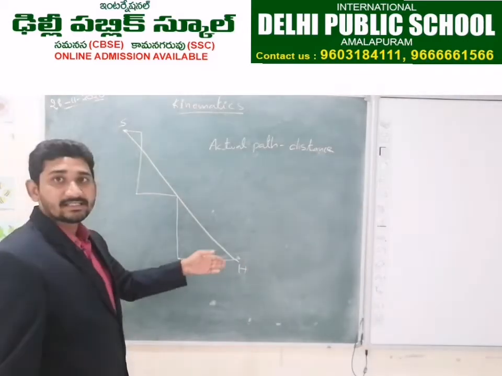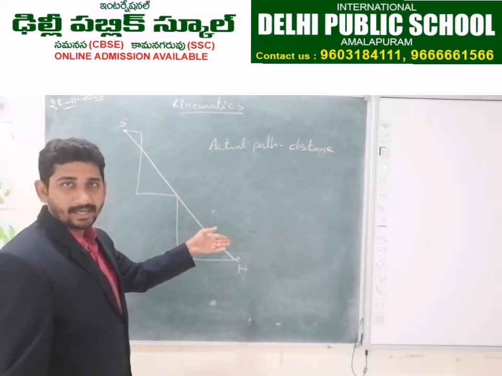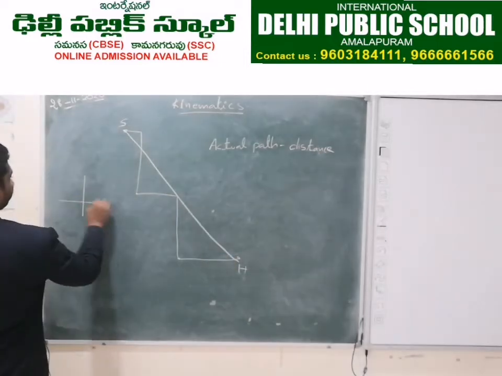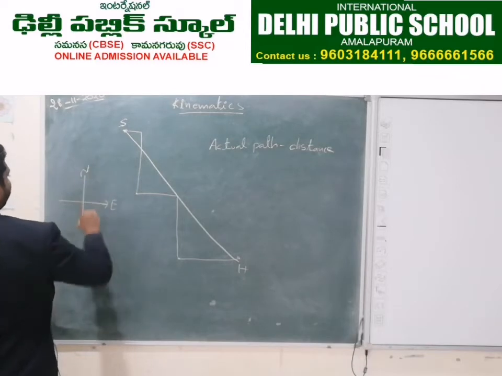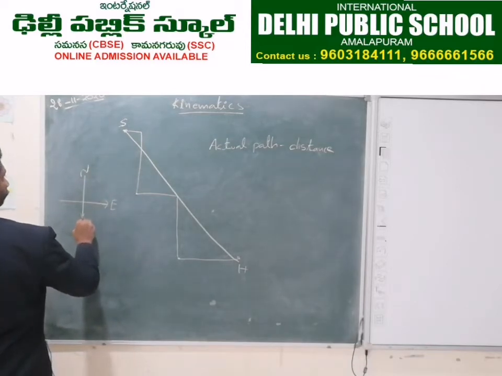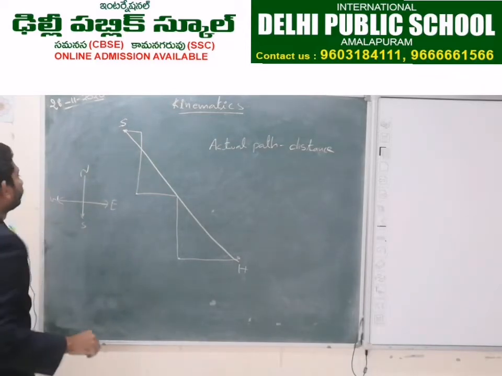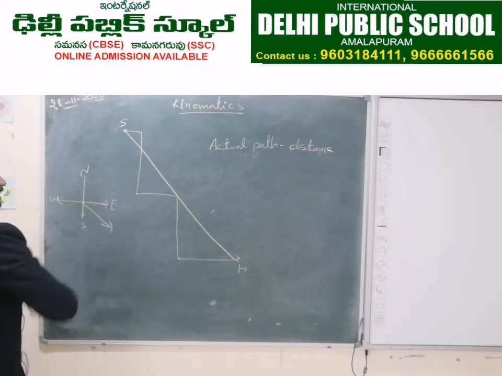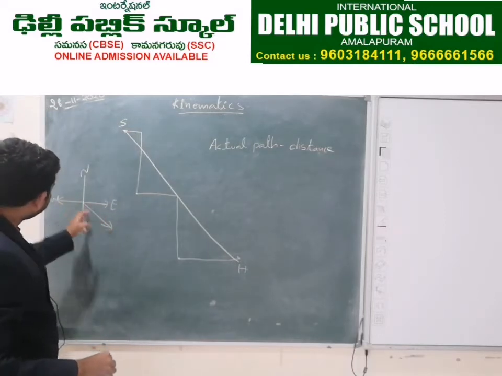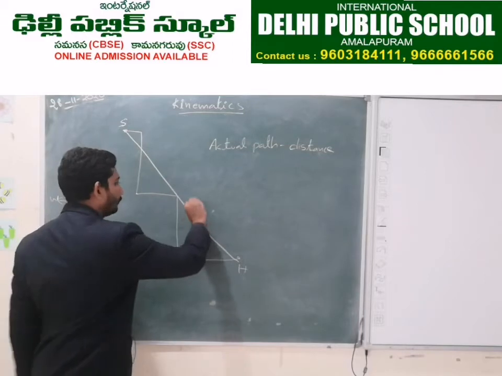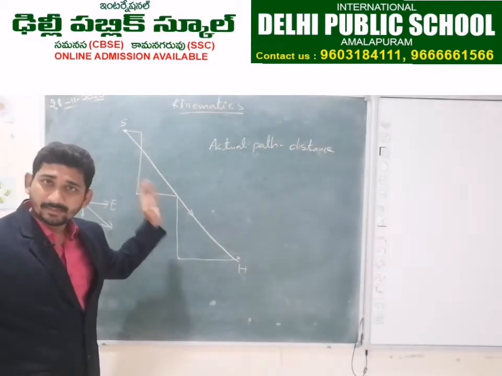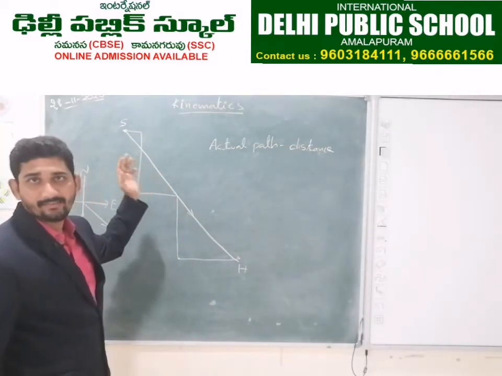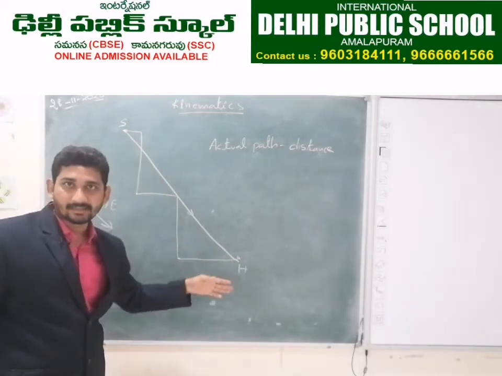The path will be a straight line and it has some direction. So he should go in the southeast direction. So this straight line has a specific direction and a specific path.